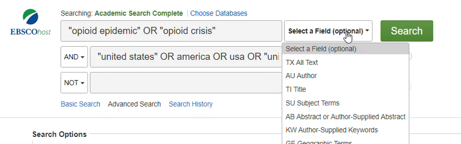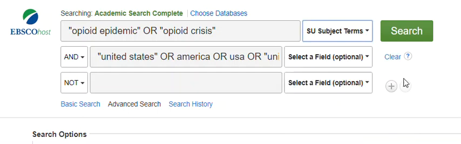Then over here, I have select a field. And in this database, you're looking for subject terms and alt text. In other databases, it's subject and keyword. The subject is what you want the entire article to be about. What everything that pops up, the overall theme for each article. So in my case, I want every article to be about the opioid epidemic. You can have multiple subjects. I would probably want United States to also be a subject, but you could select it as a keyword, or in this case, alt text.